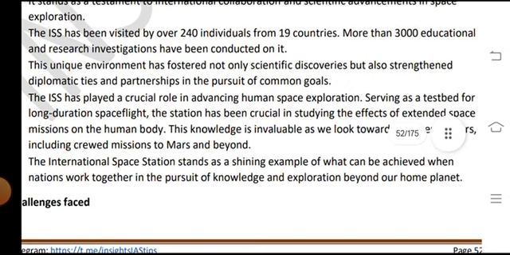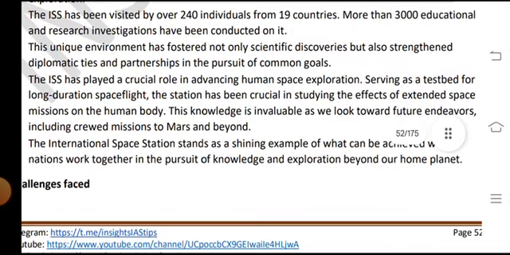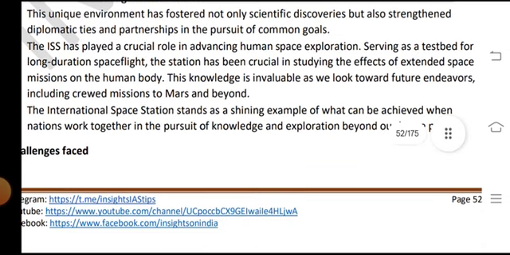The ISS has been visited by over 240 individuals from 19 countries, and more than 3,000 educational and research investigations have been conducted on it. This unique environment has fostered not only scientific discoveries but also strengthened diplomatic ties and partnerships in the pursuit of common goals.